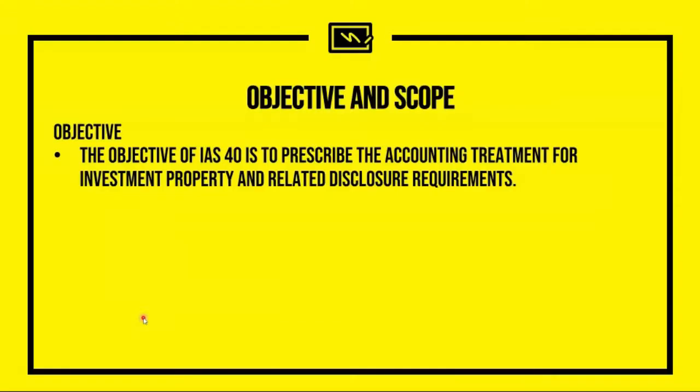So let us begin with the objective and the scope of the standard, which is IAS 40. So basically, from the title of the standard, which is investment property, the objective of the standard is to prescribe the accounting treatment for all investment property and related disclosure requirements. So later on in the definition, we will be discussing what are investment properties.